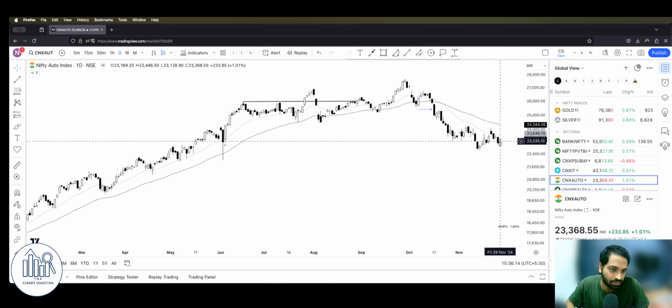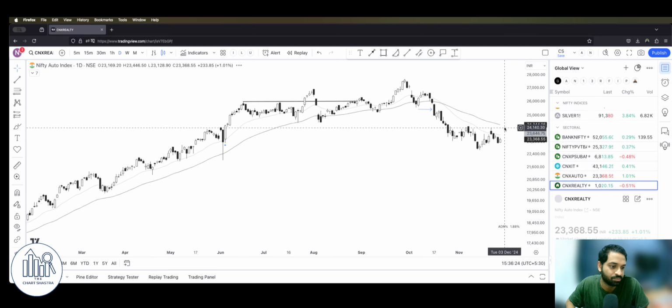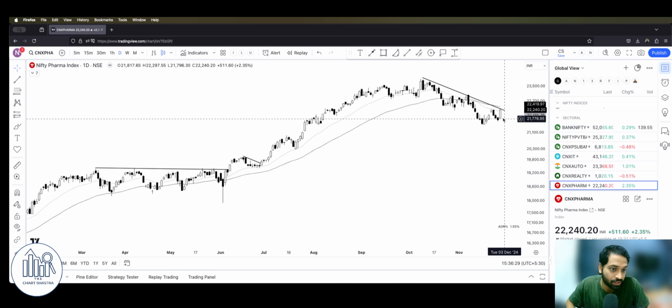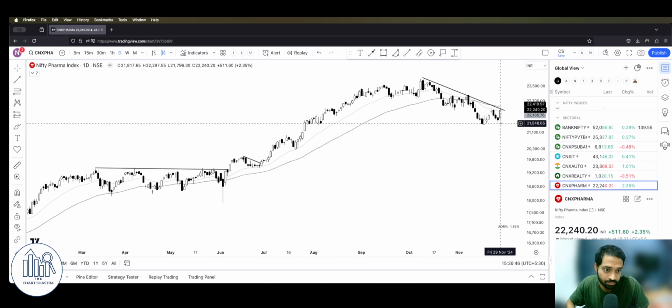Auto stocks again very weak. As you can see, Monday was a gap up, and this is not something we want in this market, right? We want it either to hold up here or start inching up. Even realty is still much better than auto. If you look at pharma, Monday was a gap up, then there was a series of correction, but today's closing was very good. This is indicating that this support level is getting stronger and stronger. Whenever the pharma stocks get low, smart money is getting in there and buying.